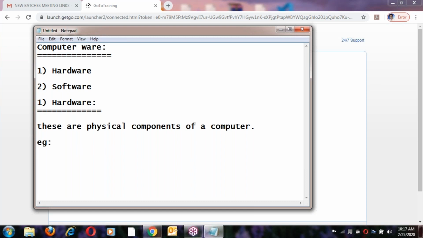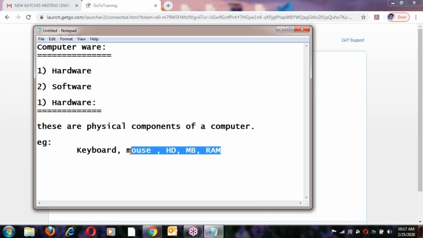For example, physical components like a keyboard, mouse, hard disk, motherboard, RAM memory. All these come under hardware components.